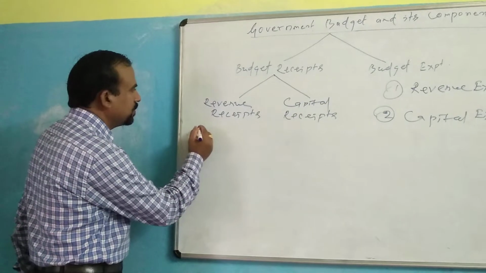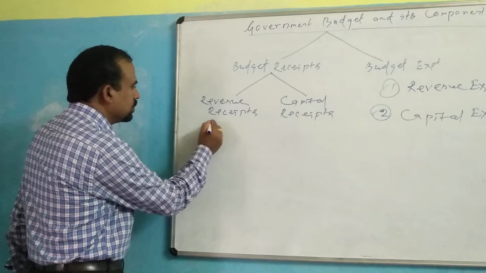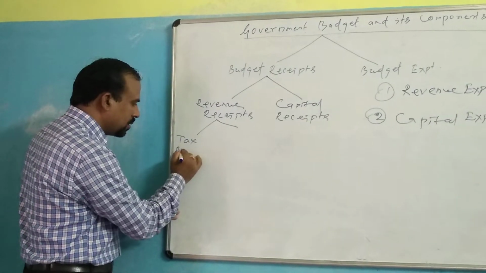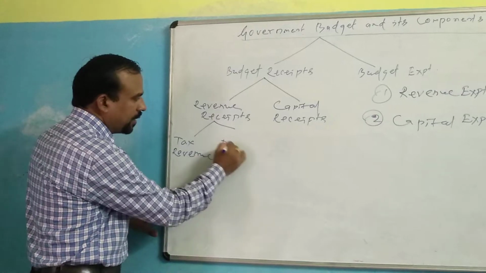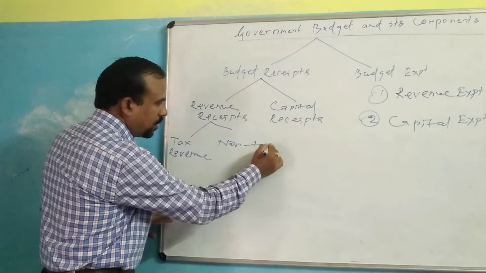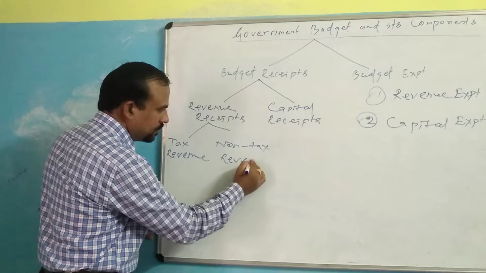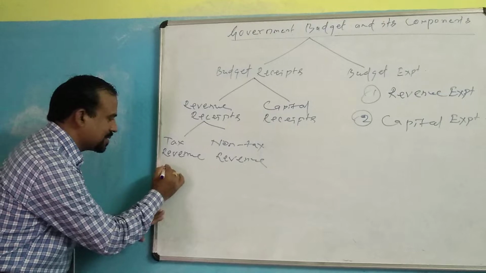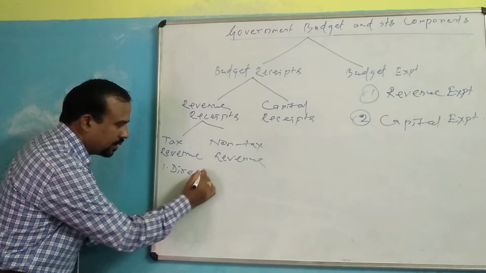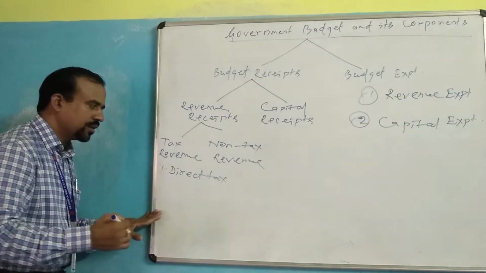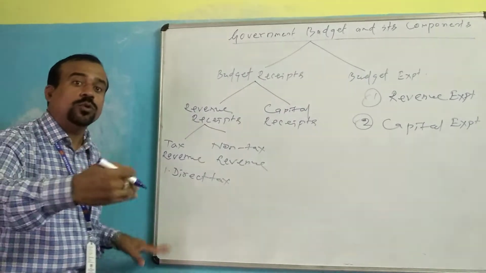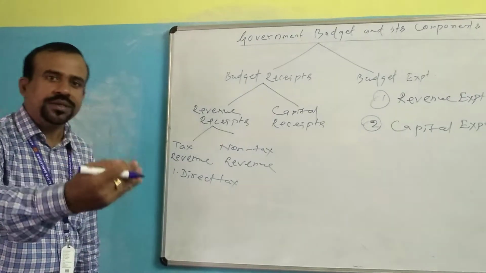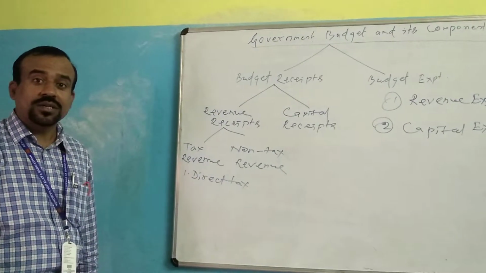It includes tax revenue and non-tax revenue. Tax revenue is income from all types of taxes. Direct tax is a tax whose burden cannot be shifted from one to another, like income tax, corporation tax, property tax, and wealth tax.